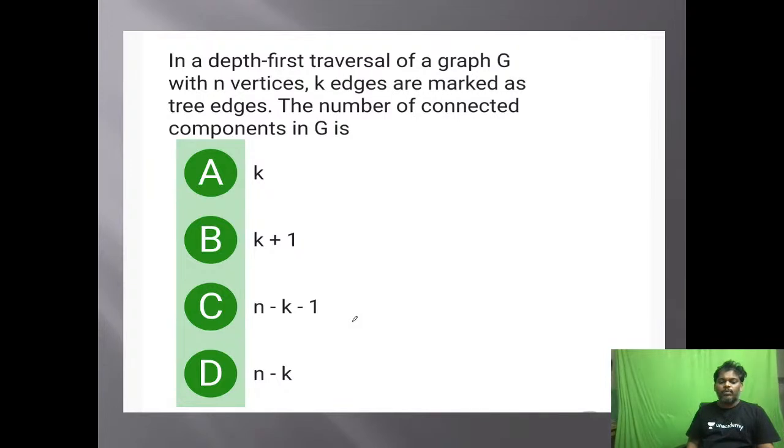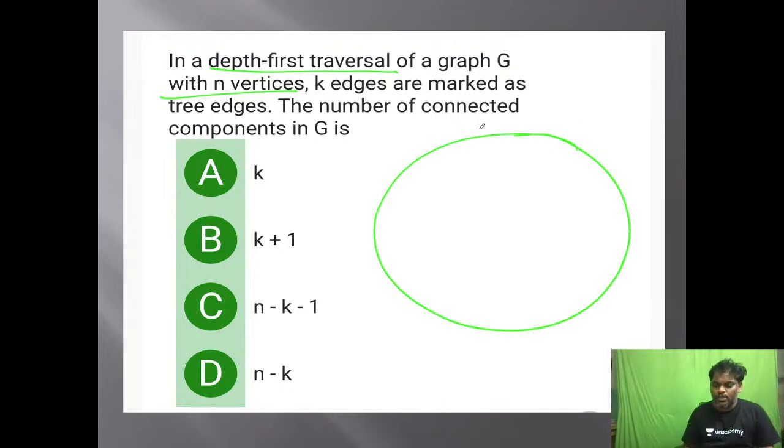Next one. In a depth first traversal of a graph G with n vertices, k edges are marked as tree edges. See this one, n vertices, this is one. DFS is applied on a graph with n vertices. The graph contains n vertices.